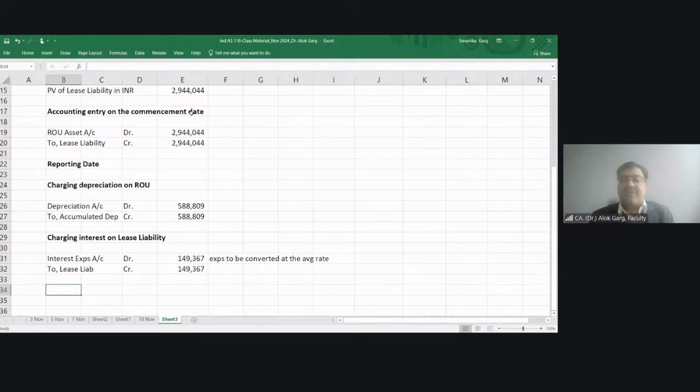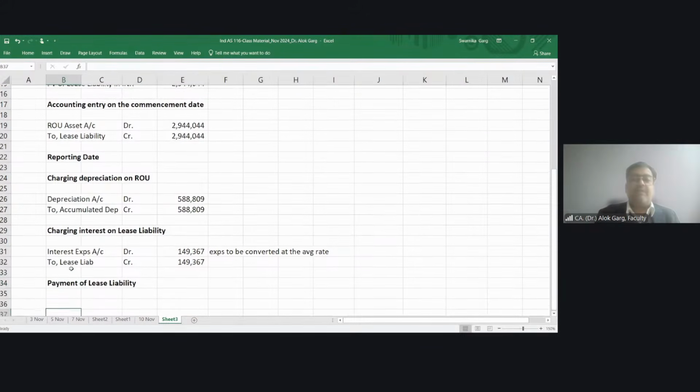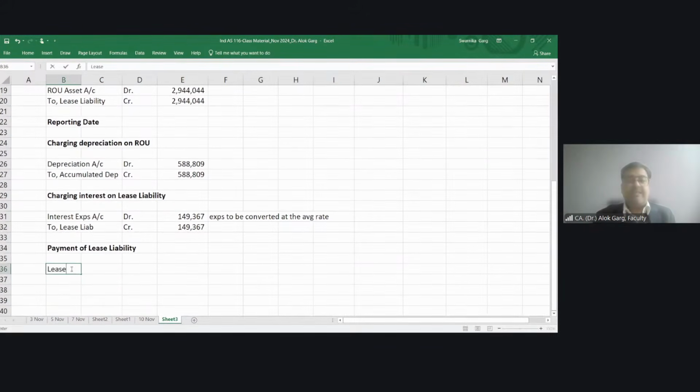What is the third entry? The third entry, at the end of the first year, I have to make an entry for lease payment also, right? Then payment of lease liability at the end of the first year. What is my accounting entry for payment of lease liability, my dear friends? Lease liability account debit to bank.